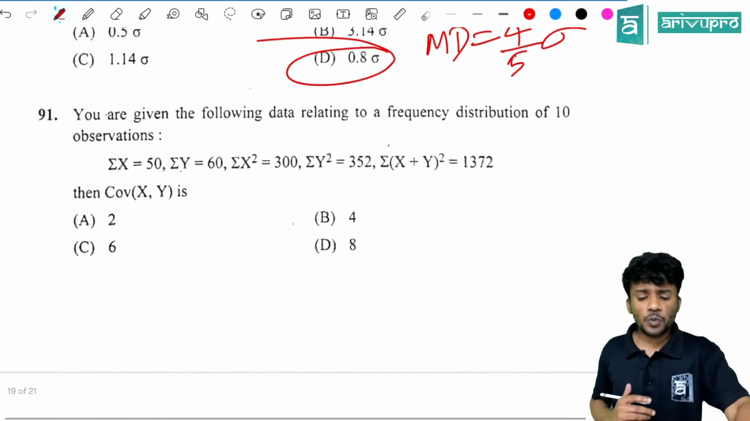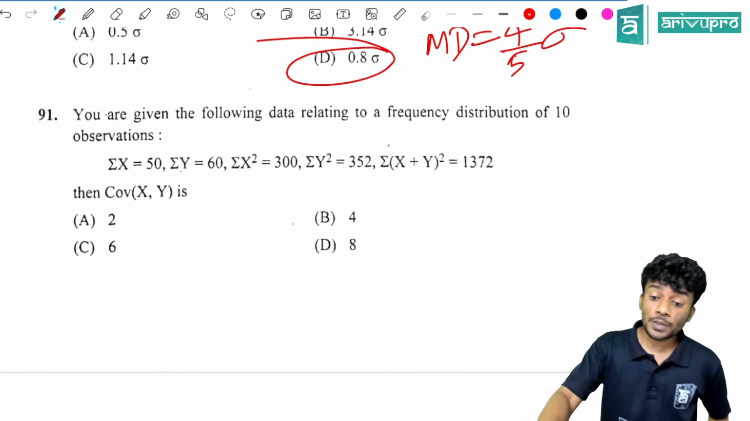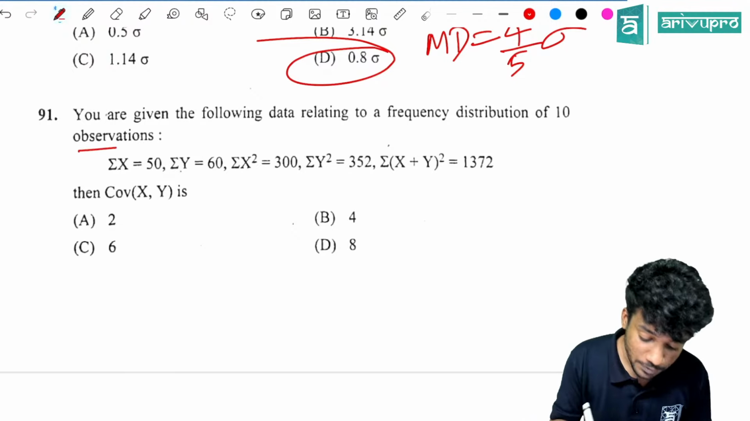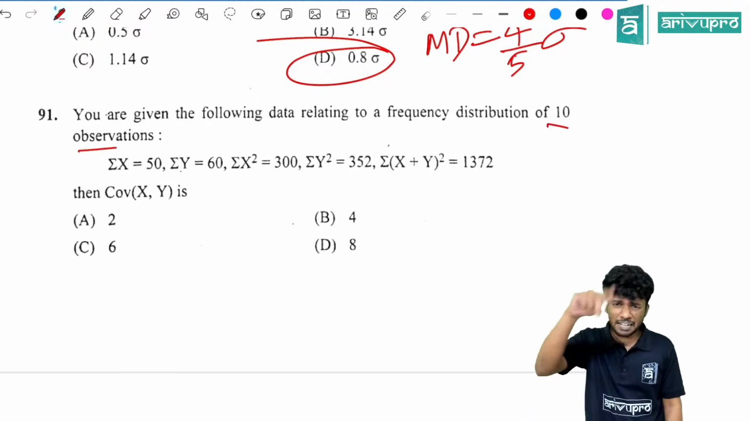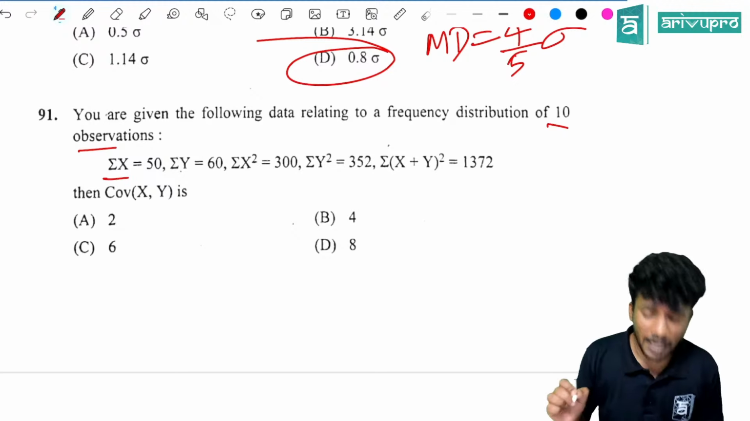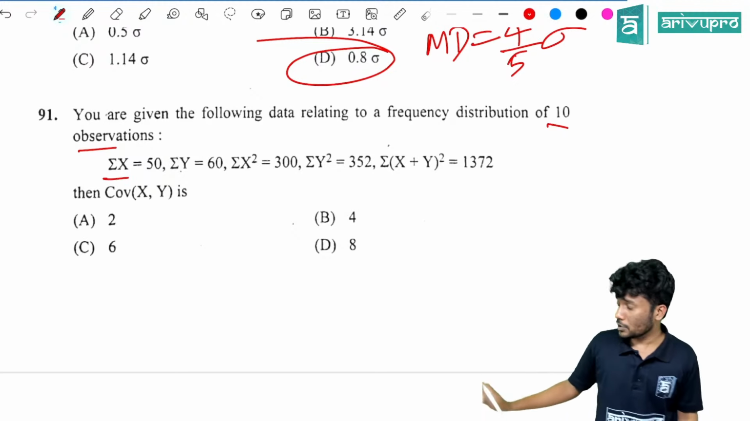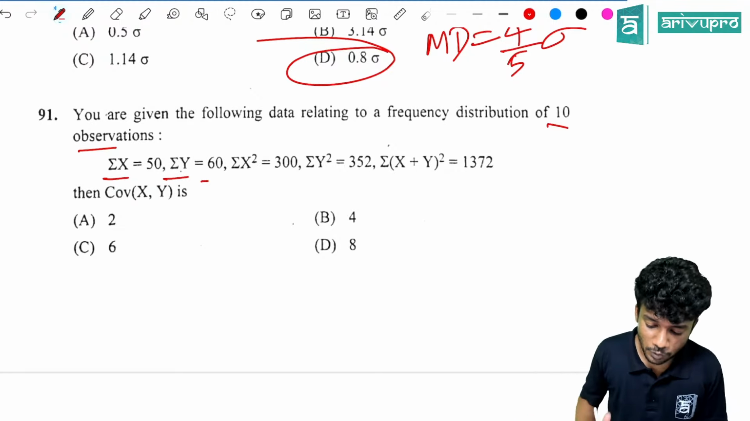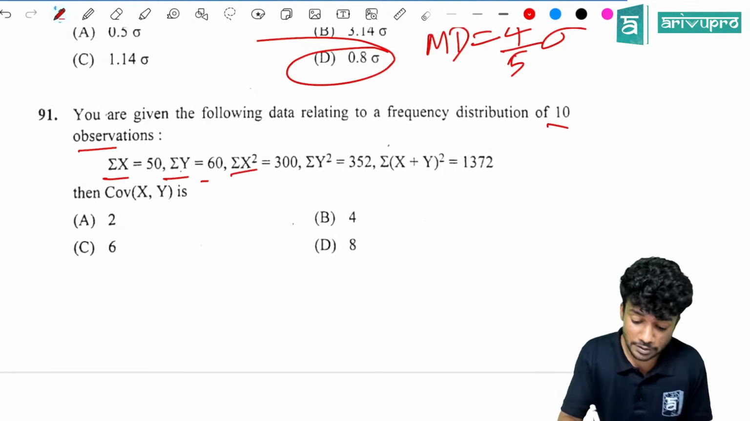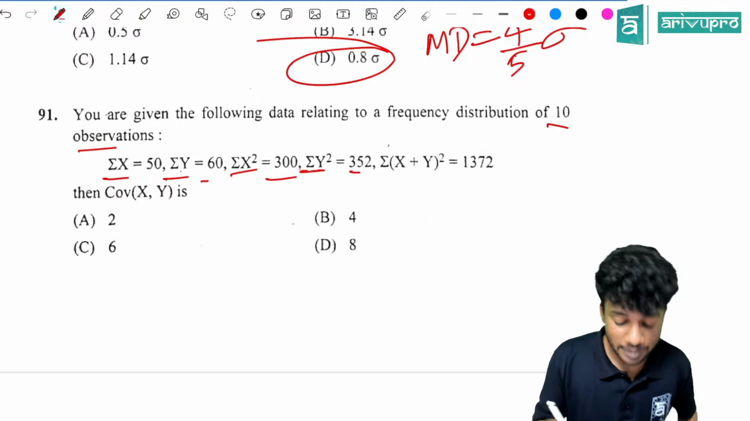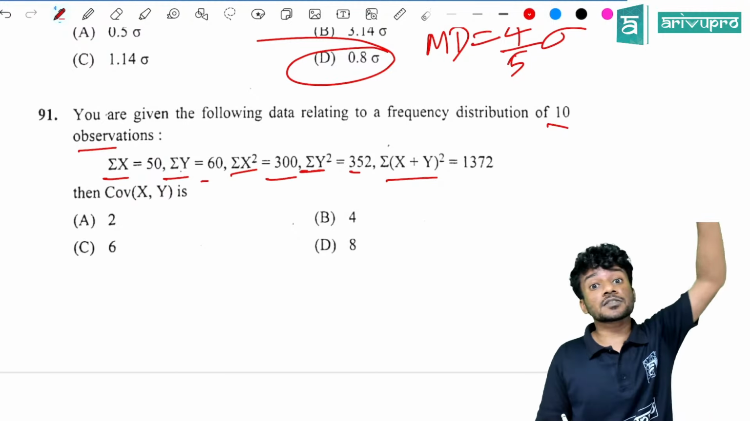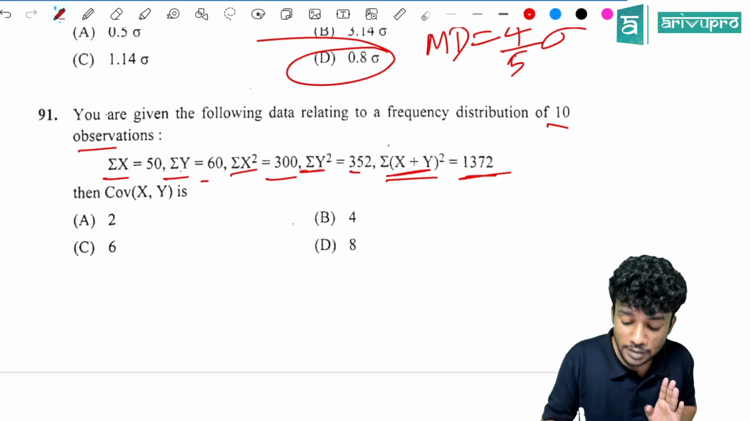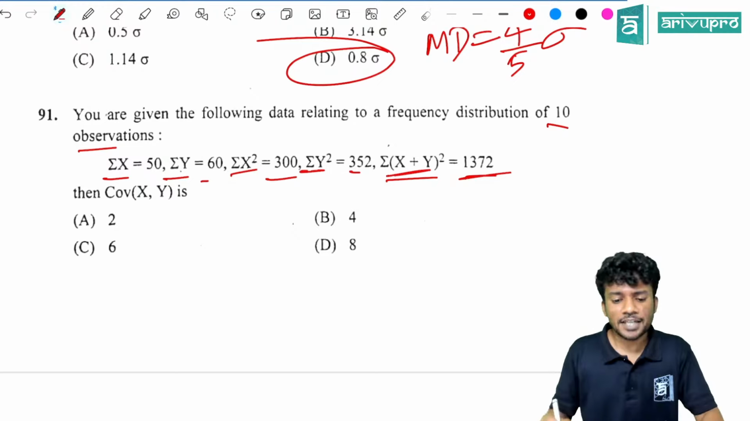Now again, you are given the following data relating to a frequency distribution of 10 observations. N value is 10. Sigma x is equal to 50. Sigma y is equal to 60. Sigma x square is equal to 300. Sigma y square is equal to 352. Then sigma x plus y the whole square is equal to 1372. This one is important. We will be using it. Now, what do you need to find?